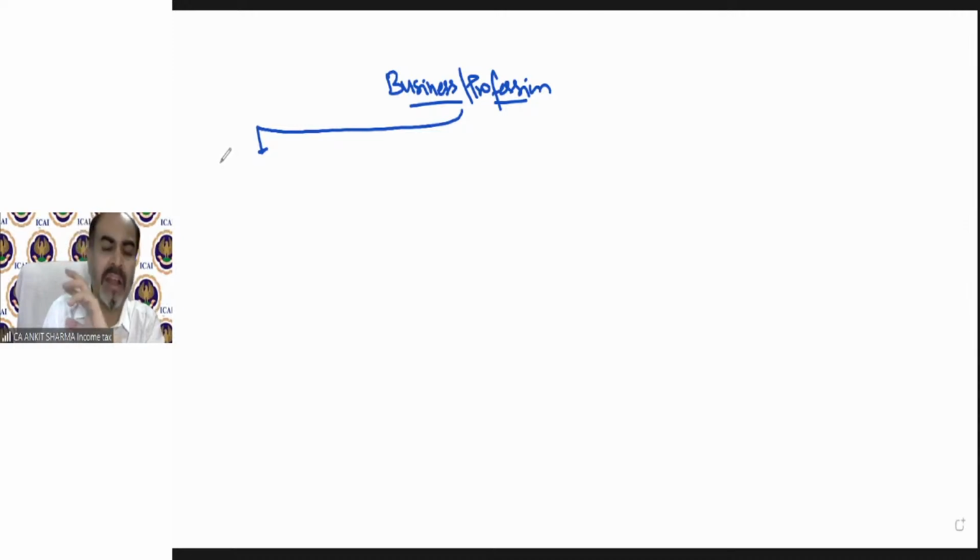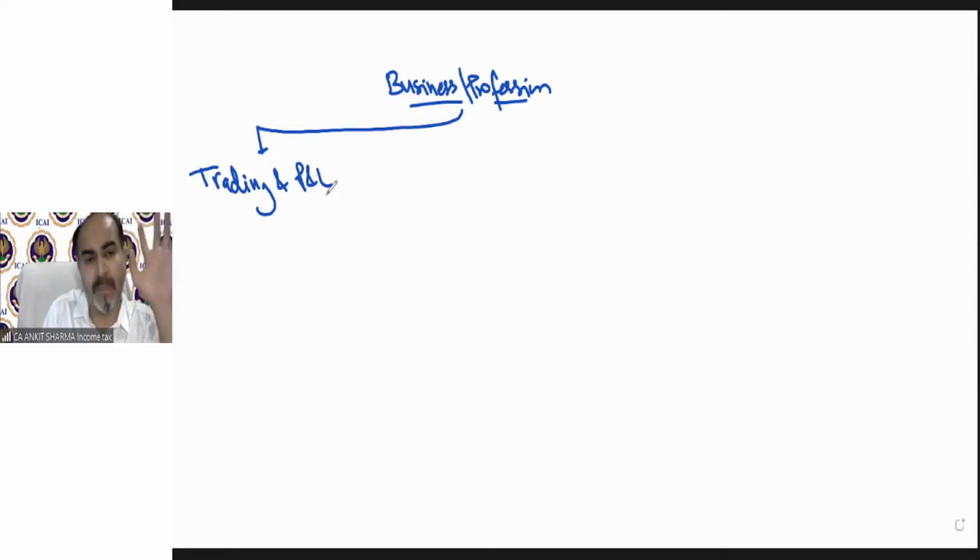Generally, a businessman needs to maintain two types of trading and profit and loss account. We need not go to the balance sheet part, because under income from PGBP, we just need to calculate the net profit.